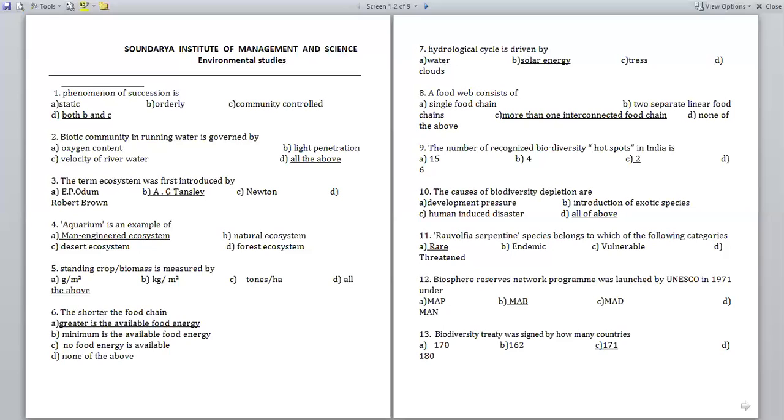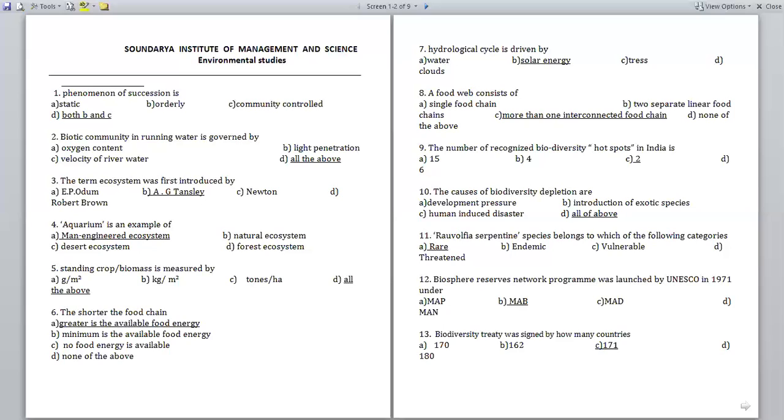Among the 25 hotspots, our country India has two hotspots. So answer is two. If they ask in the main examination about the world hotspots, you should mention 25 in figures. 25 hotspots you can see all over the world, right? In India, among the 25 hotspots, we have two.